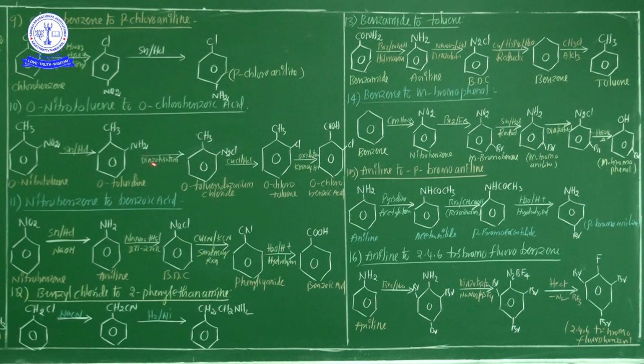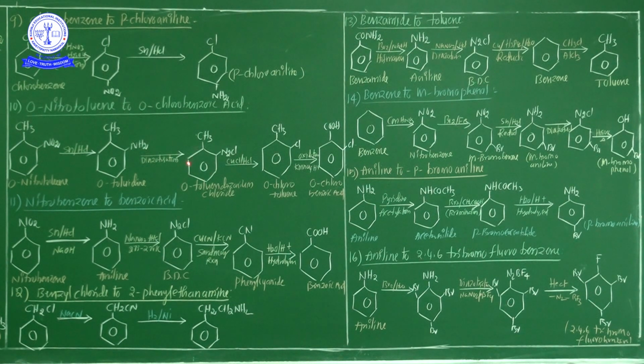Diazotization process means the compound is converted into a diazonium chloride product. Any compound undergoing the diazotization process in the presence of NaNO2 plus HCl, you know that very well, whenever NaNO2 and HCl combine, HNO2, nitrous acid, is formed. So diazotization process means nitrous acid is added to the orthotoluidine.